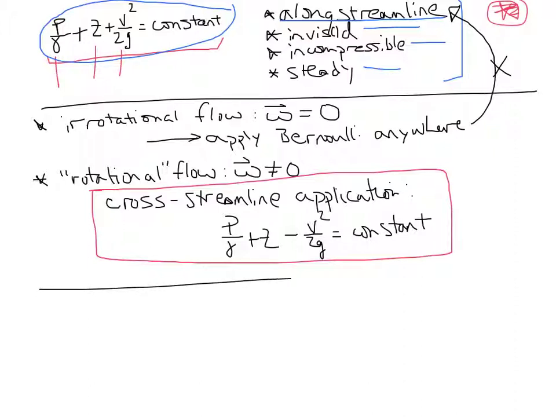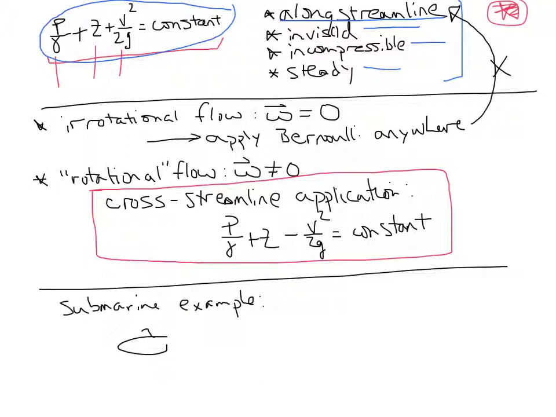Finally, we worked the example of the submarine as an illustration of when the assumption of steadiness is violated. Here's my submarine, which is even harder to draw here than on the chalkboard, moving at velocity v0.